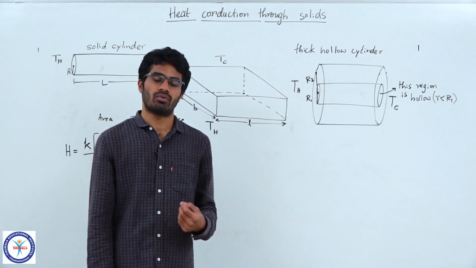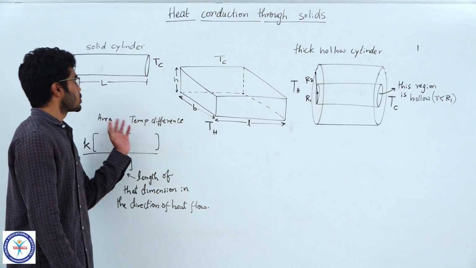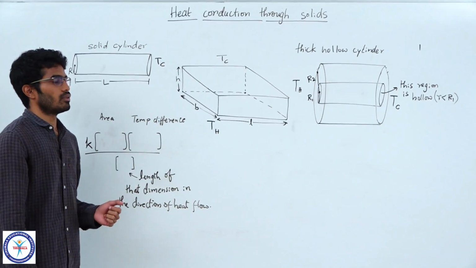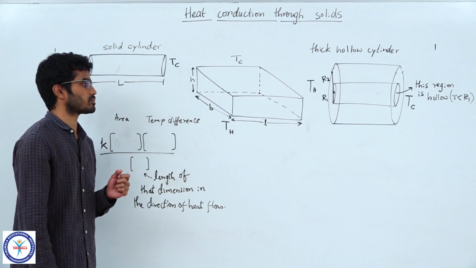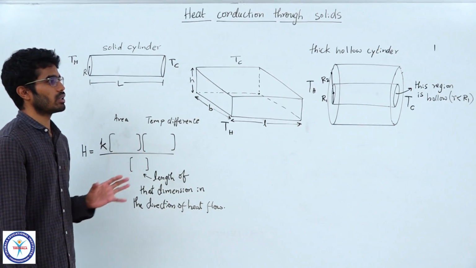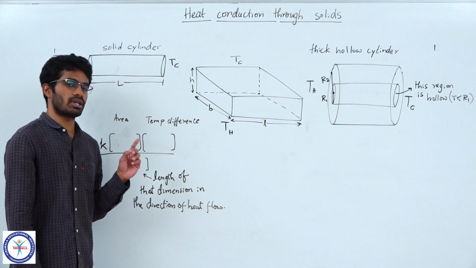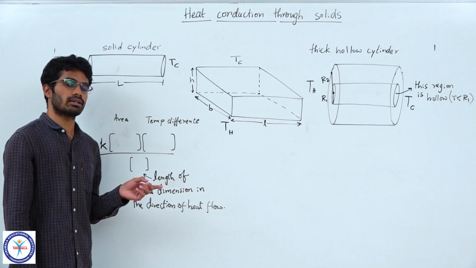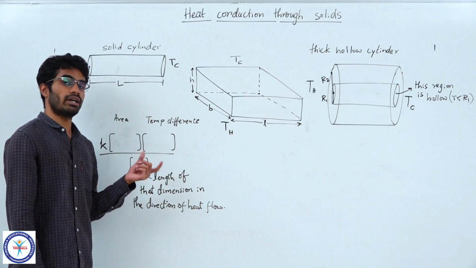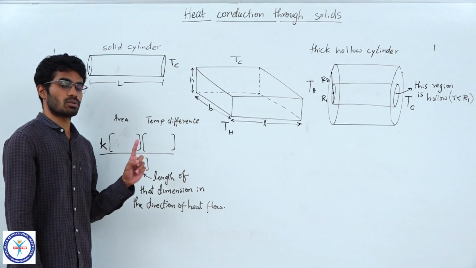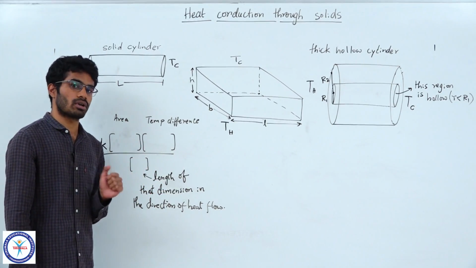Okay, let us see how we use this law. I am showing 3 figures here. Let us discuss how we use this equation. A few important things here: whenever you use this law, the system must be in steady state, and the things you need to identify are, first, the direction of heat flow, and second, the area of cross section.